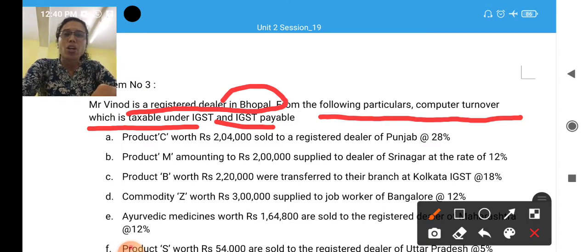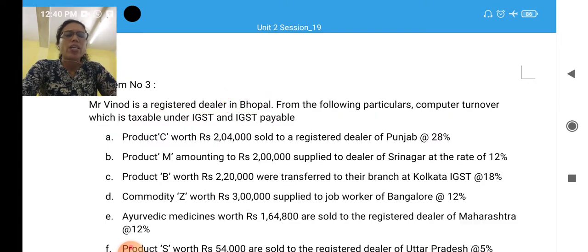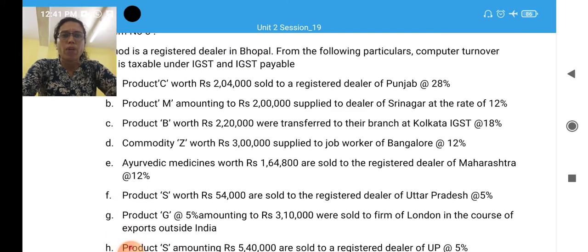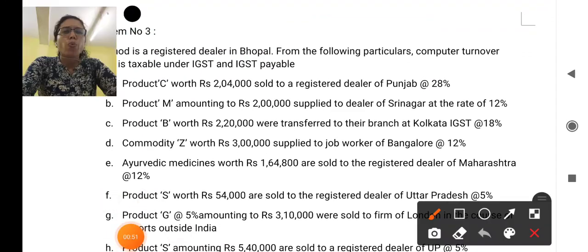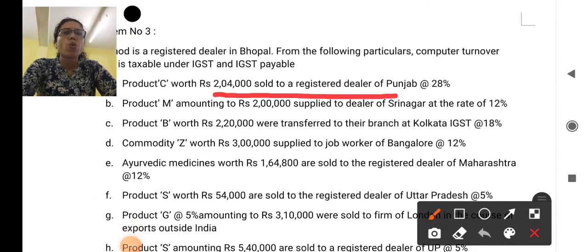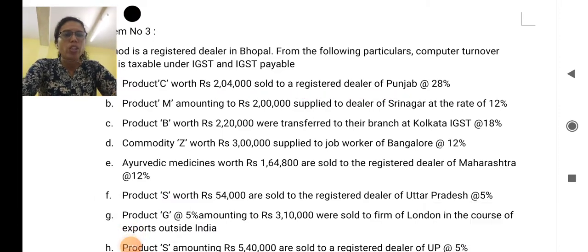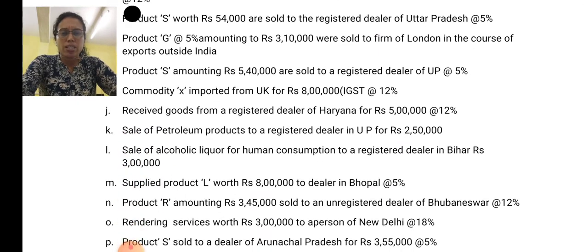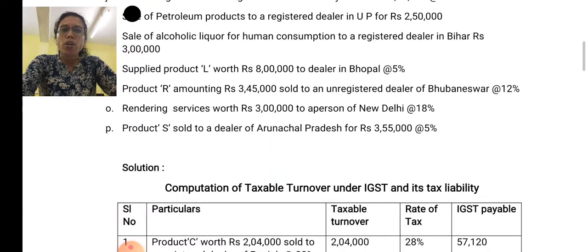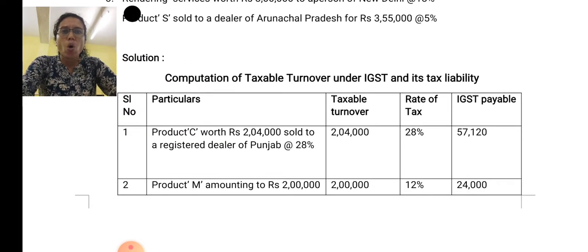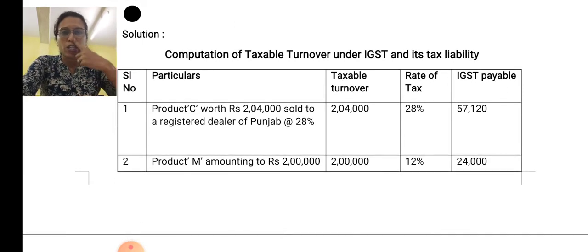Along with that, you are also required to calculate the IGST payable. Okay, let us go through the points one by one. Product C worth rupees 2,04,000 sold to registered dealer of Punjab. So here there are many cases, many transactions. For your reference purpose, I have written all these points in the solution text. So let us directly go through the solution.